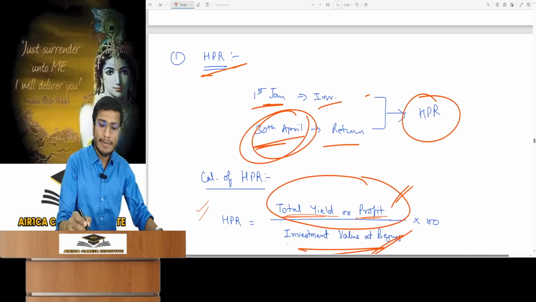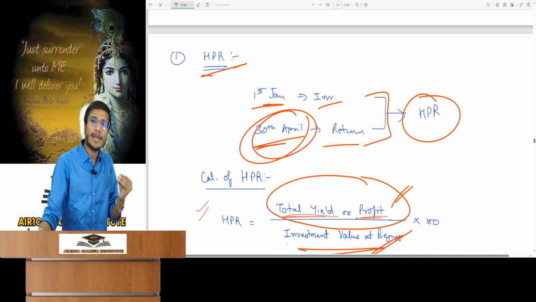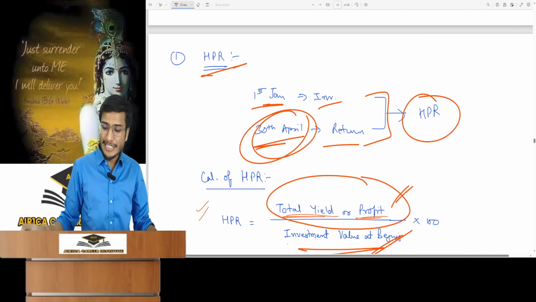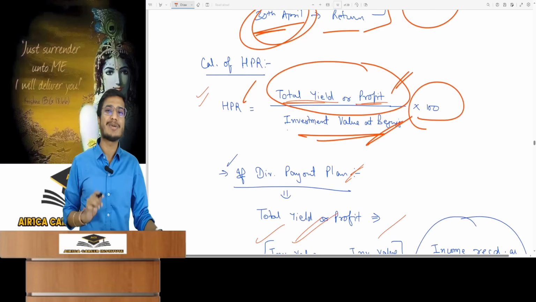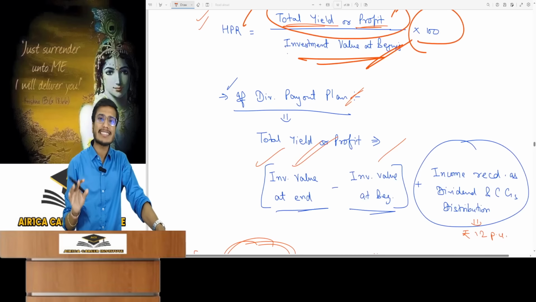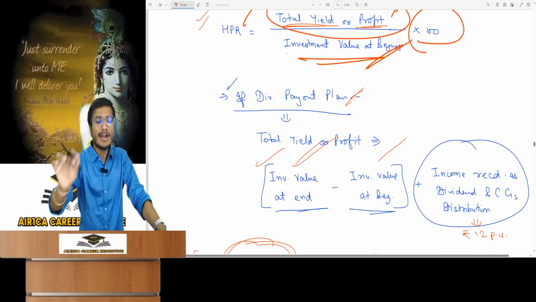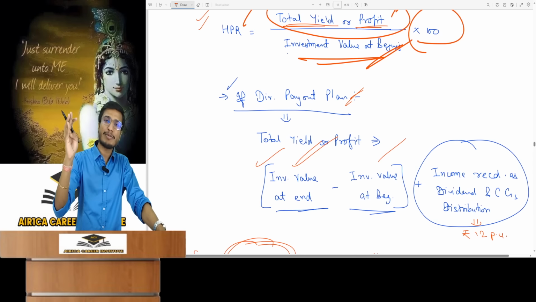In my holding period of 4 months, what was my total earning in this 4-month period? What are you calling earnings? It is my total yield or total profit on this investment. Multiply by 100. Why? We calculate it in percentage. It's a simple formula. So today we will analyze this formula in much more detail. And for that you need to understand which income plan the mutual fund I had invested in was: dividend payout, reinvestment, bonus or growth plan.